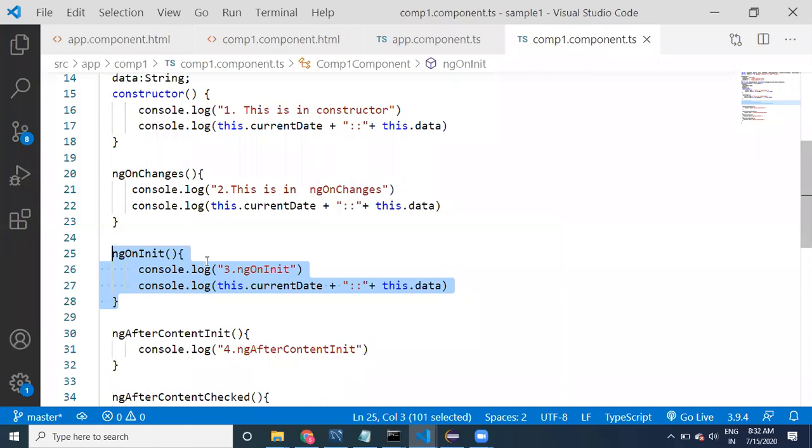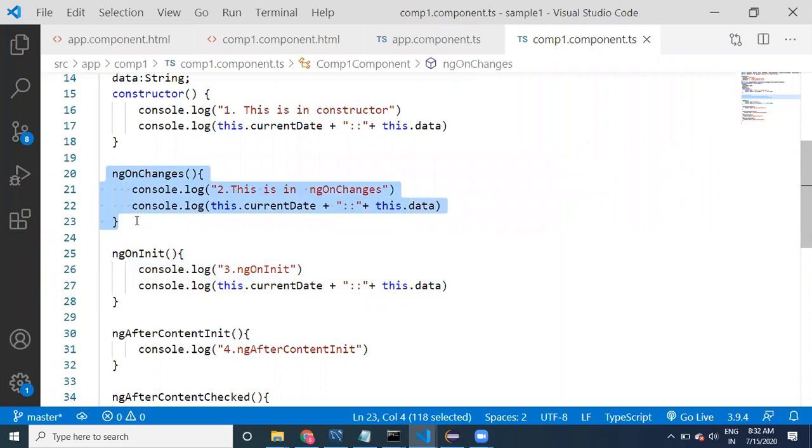Okay, I am asking you to write logic in ngOnInit. Why not in ngOnChanges? We have to know this particular point. From an interview point of view, this is very, very important. That's why I'm giving it to you very clearly.